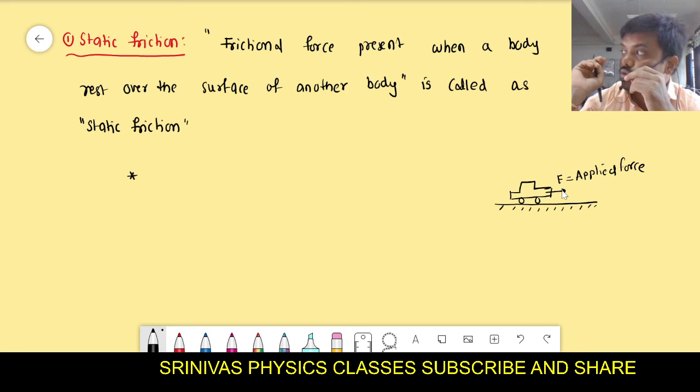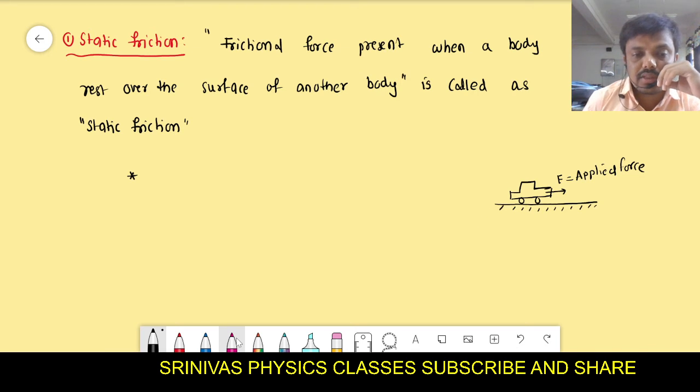This applied force should be cancelled with some opposition force, right? Otherwise, if an unbalanced force is there, then the car should go forward with the applied force, but it is not moving forward. That means this applied force is cancelled with some opposition force.